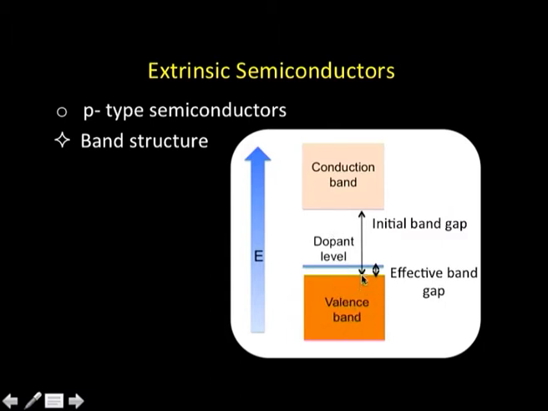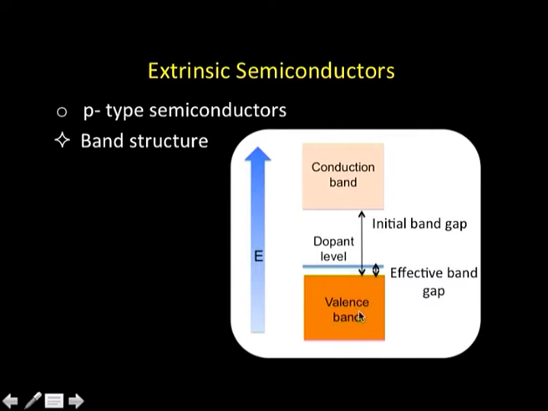Effectively, what can happen now is, because this dopant level is short of an electron, with a little amount of energy an electron will move from the valence band of the silicon and come down to the hole located in the dopant level, and it will start conducting. We will be creating a hole here, and the process will continue thereafter.